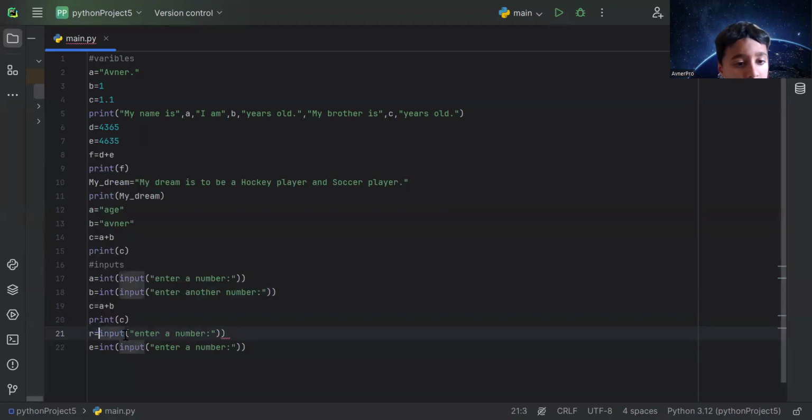Now, didn't I say I need to take out int and no more brackets? There's no error.